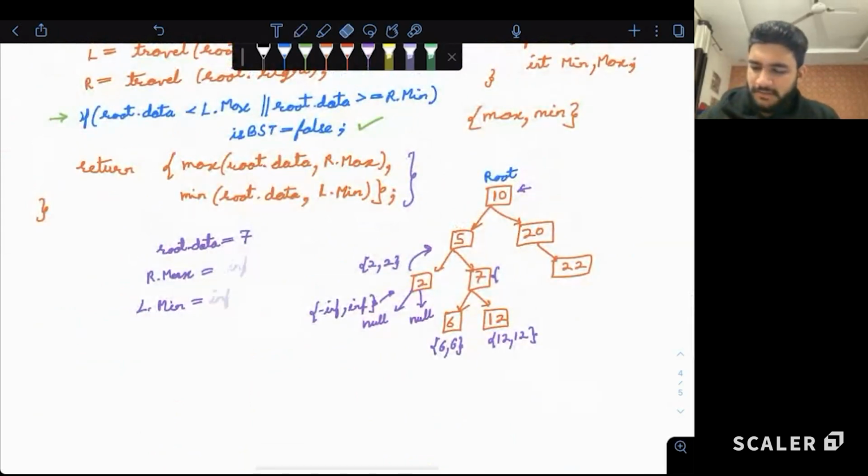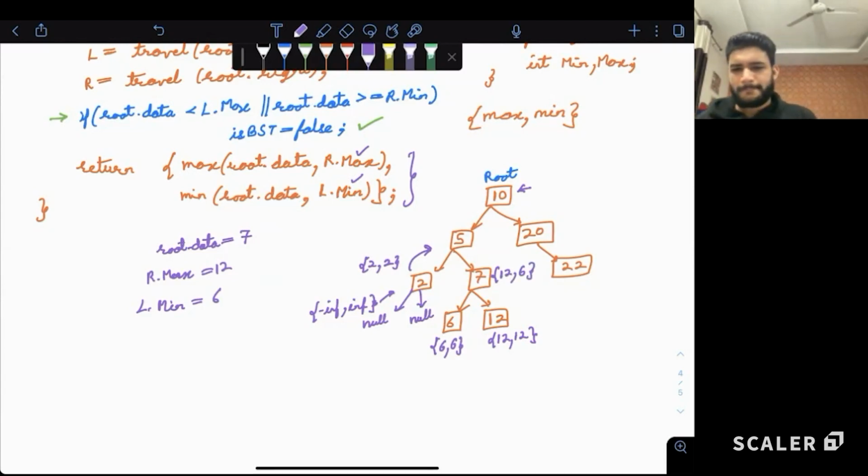Now for 7, the root data is 7. R dot max is equal to, sorry, R dot max is equal to 12. L dot min is equal to 6. Yes. So in this case, what will we do? We will select R dot max and we'll select L dot min. Correct? So the maximum is 12, the minimum is 6. Max comma min we are taking, first max, then min. Now this will be returned.